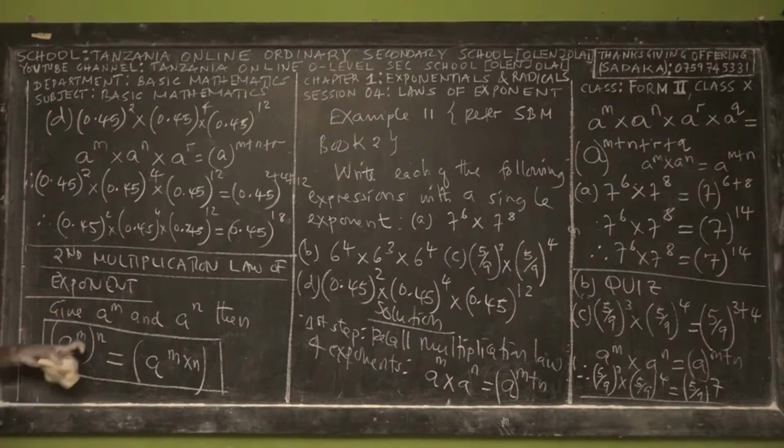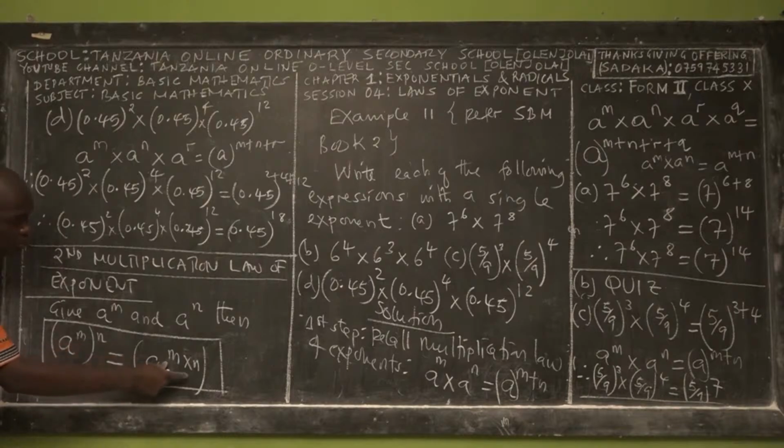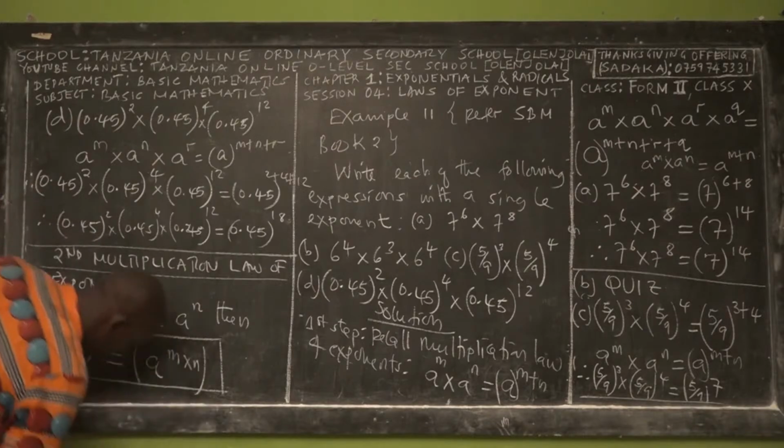But again, the whole response, we raise it with another exponent, which is n. But this n is outside of the bracket.